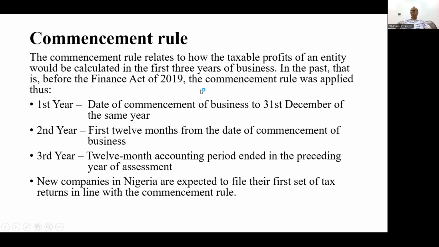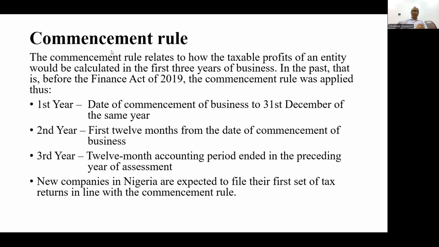So let's look at commencement rules. The commencement rules relate to how the taxable profits of an entity will be calculated for the first 3 years. So when the company is starting its business, commencement rules apply. It means that when that particular company has started, there will be a standard rule that has to be applied in order for the company to be assessed to tax.